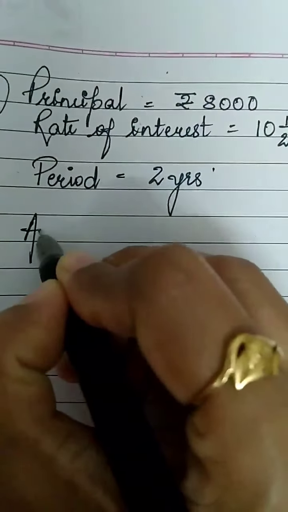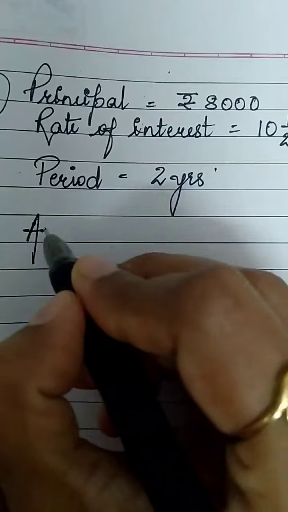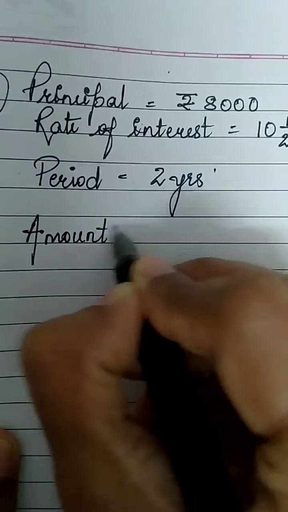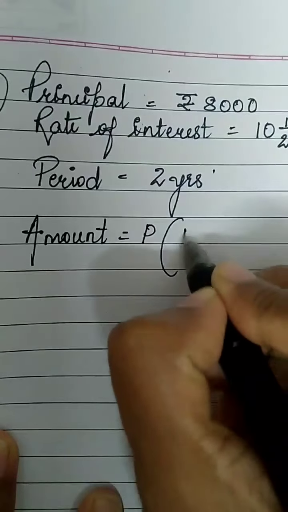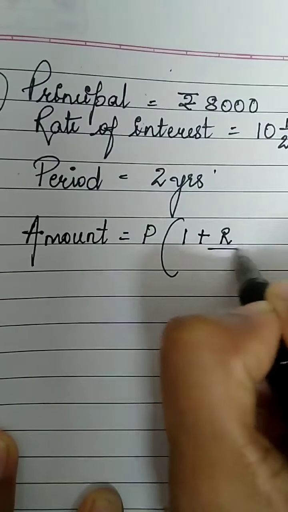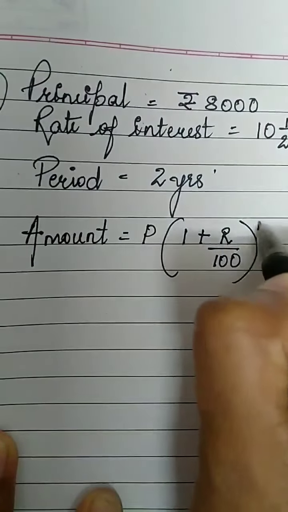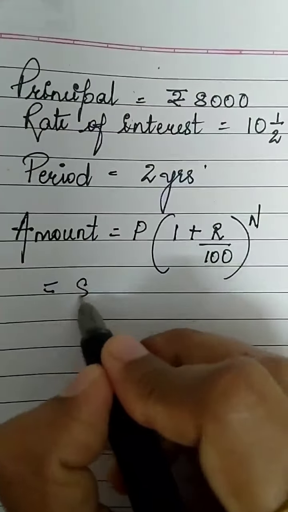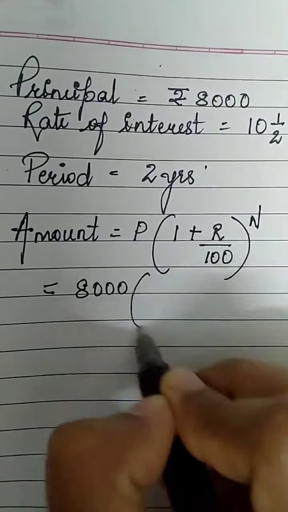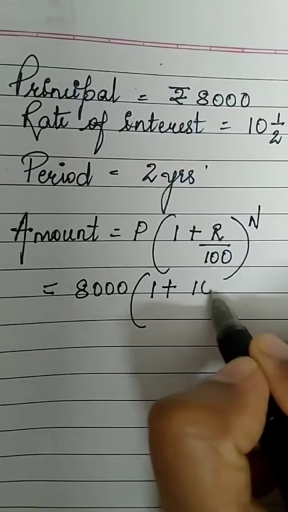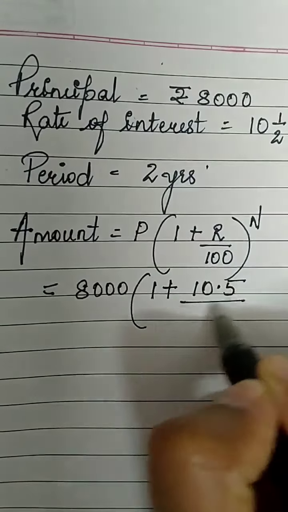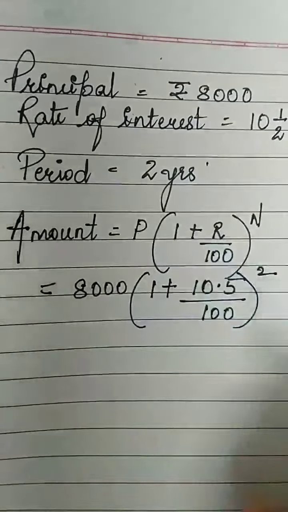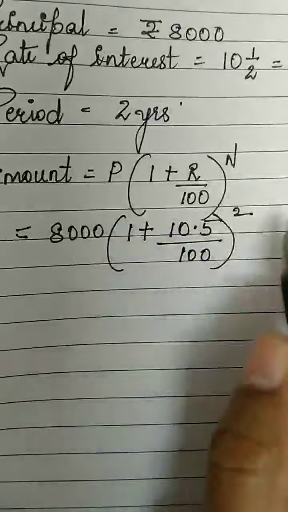Compound interest, so we will use the formula for compound interest, that is amount is equal to principal times 1 plus r upon 100, the whole raised to n, which is equal to principal borrowed is 8,000 rupees, 1 plus rate of interest is 10.5 upon 100, whole raised to 2, the number of years, 2 years. Let's solve the bracket first.